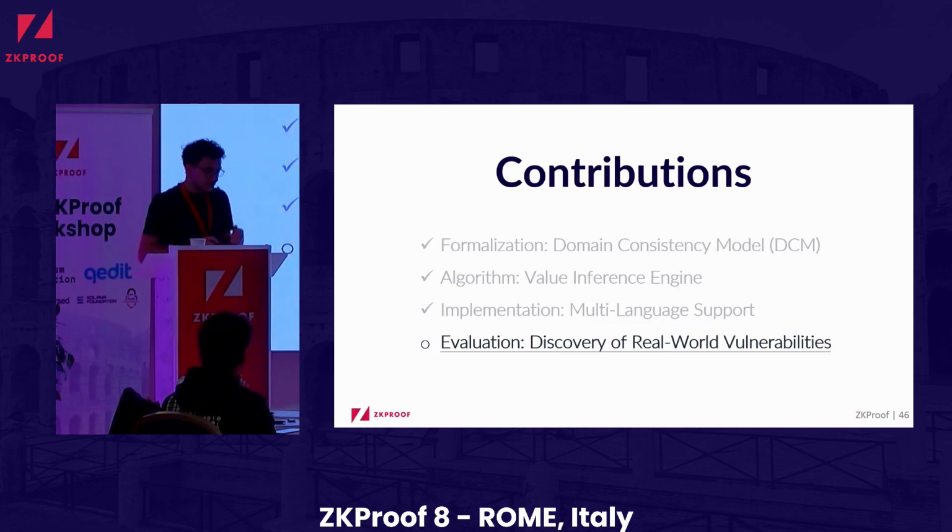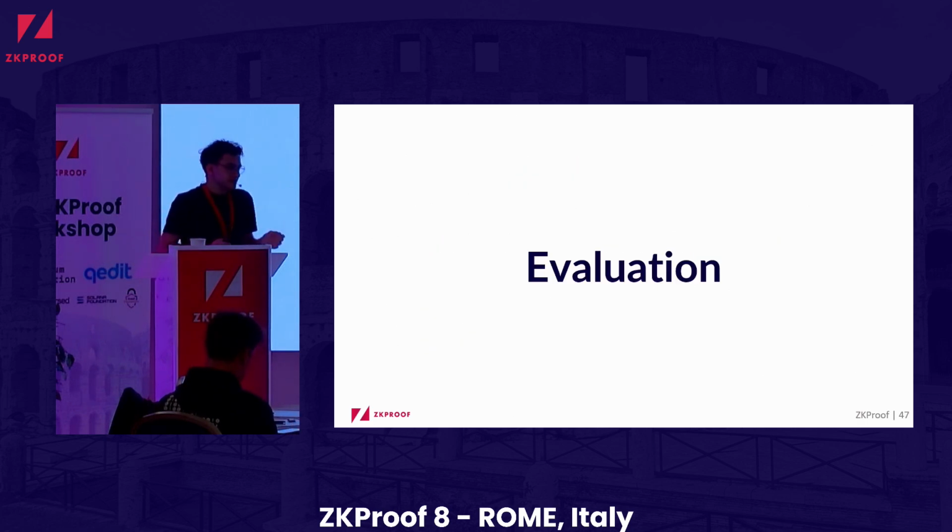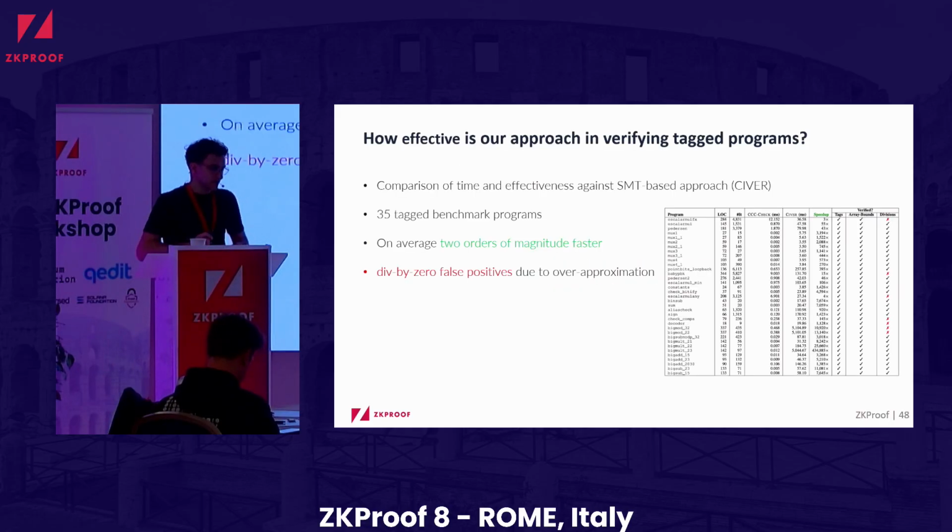Now, I also want to briefly mention a few things about the evaluation of our tool. What we first did is we evaluated on small programs from a benchmark suite provided by a related work, which is Cyber. It uses formal verification, SMT solvers, to check for bugs or to formally verify the programs. And the problem with using SMT solvers in the zero-knowledge proof context is that there are a lot of nonlinear equations in zero-knowledge proof programs or in the constraints, and it seems like these SMT solvers have a hard time dealing with them. The theories are not mature enough yet to handle them.